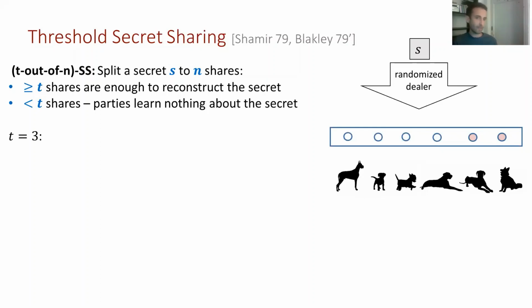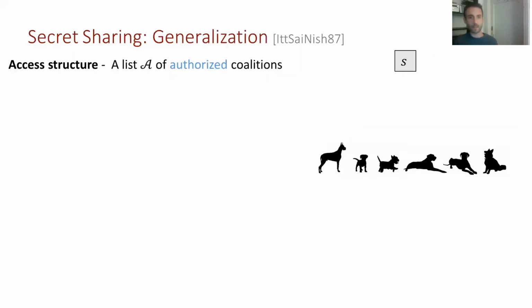But this is a very basic form of secret sharing. We're going to be interested in a generalization of it. And we're going to define access structures as a list of authorized coalitions. And we will want to share a secret now according to any type of access structure, any list of authorized coalitions, not just the threshold one.